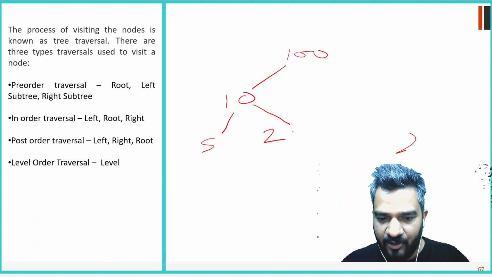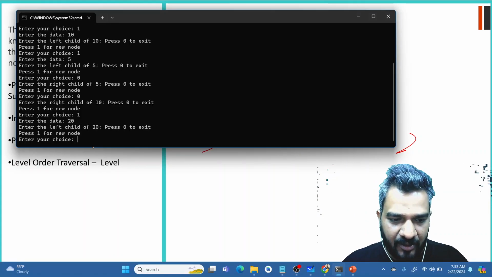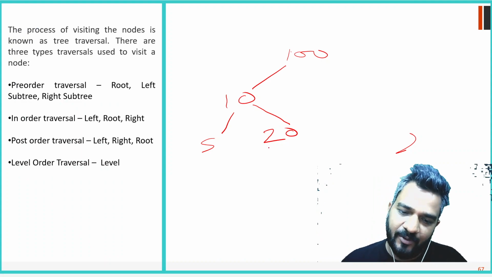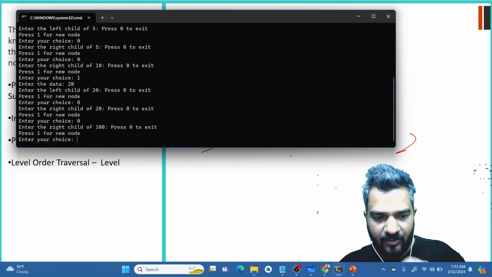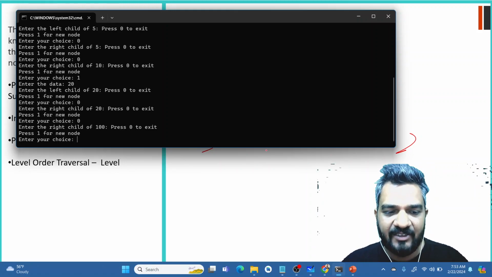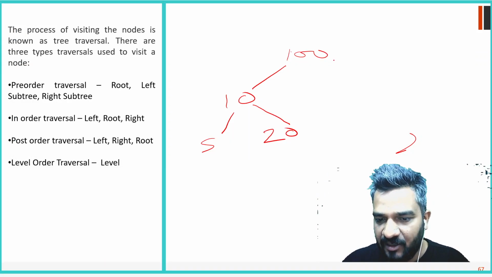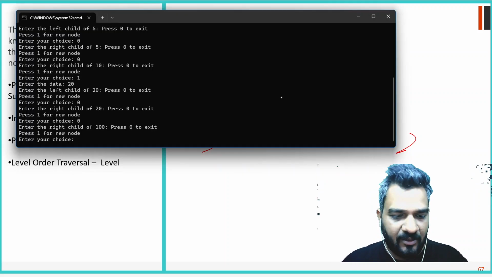So now I have entered 20 over here. Now it is asking me to tell it the left child or right child for 20. I'll say no. Now it is asking me to enter the right child of 100.